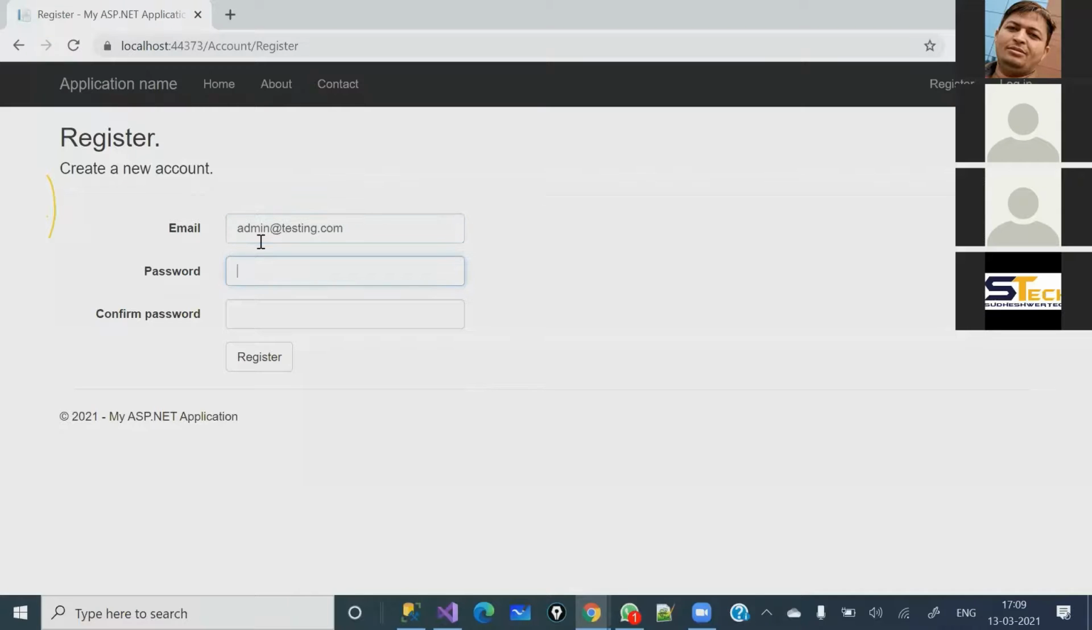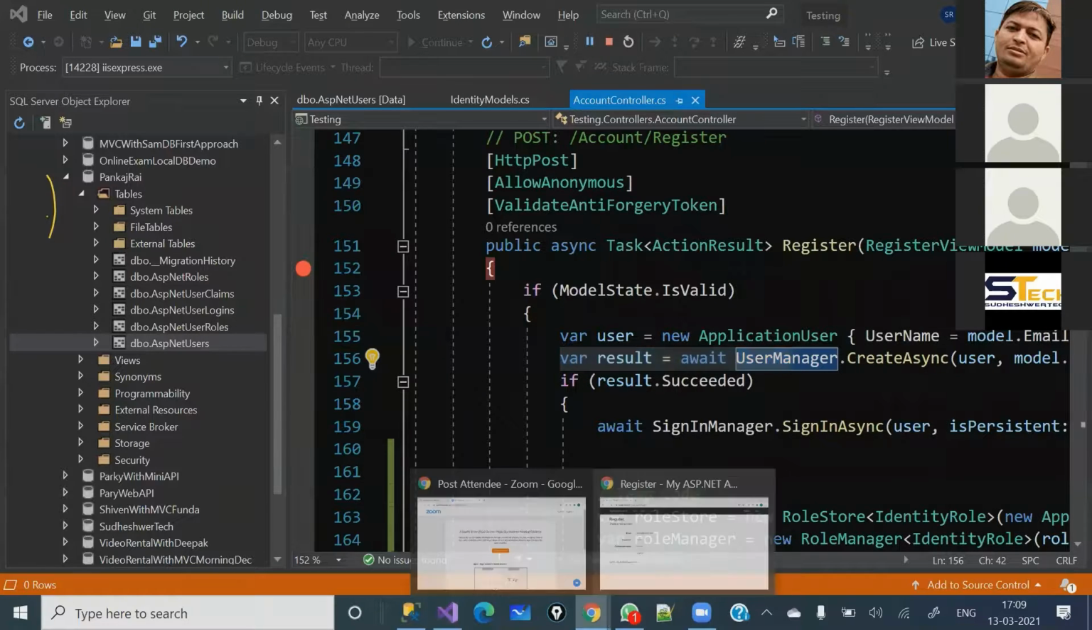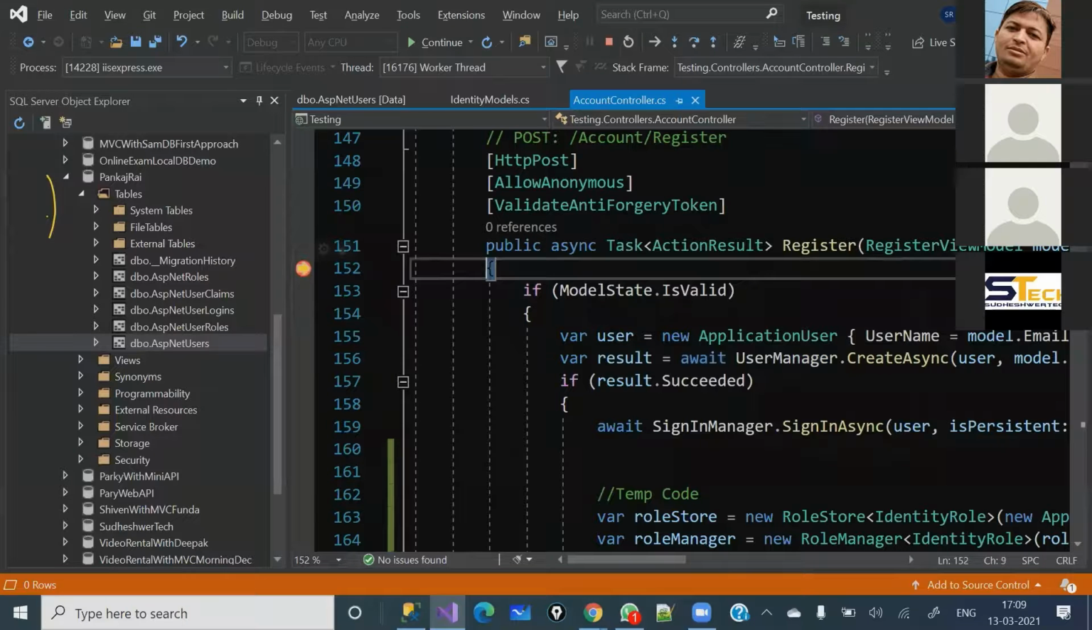I'm just going to give admin@testing.com, and here I'm going to give the password, and also here the password again. Let's click on register. Once I click on register, this POST request will be hit. So let's come here and click on register. See, the request has come here, and whatever information we have given, like user ID and password, everything is coming here.